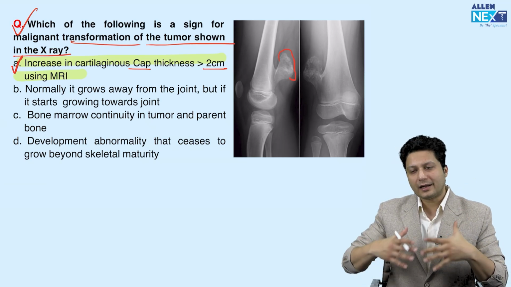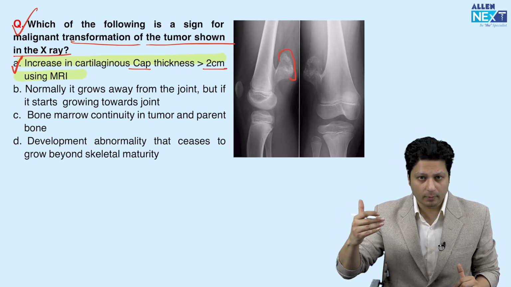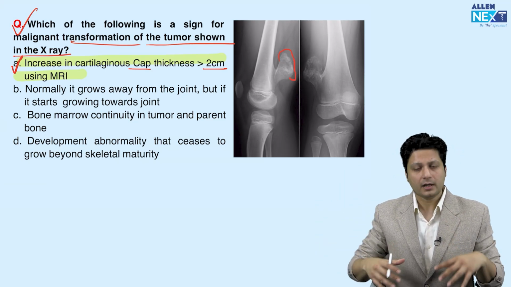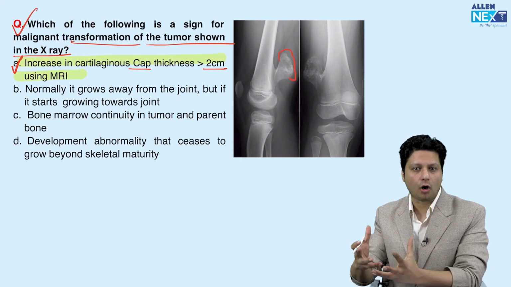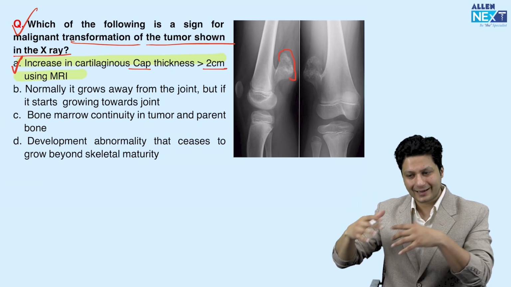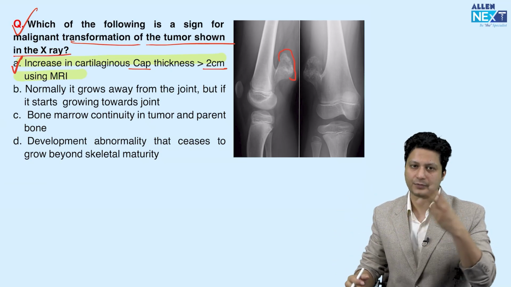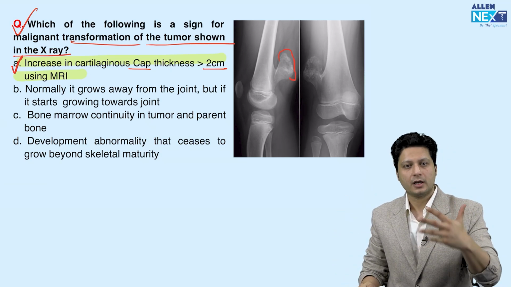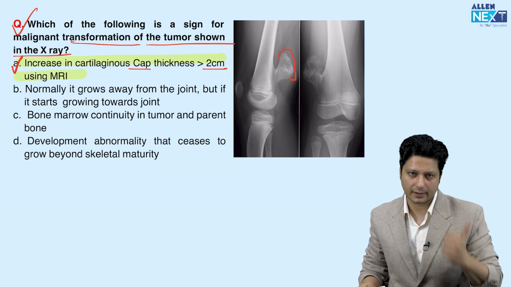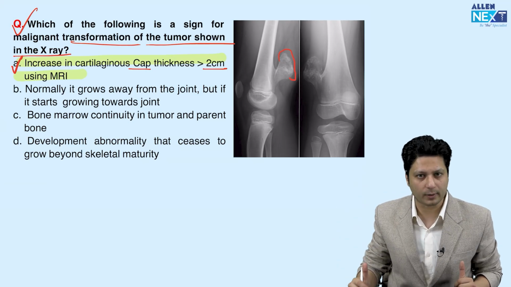Another sign is an increase in size of the tumor beyond skeletal maturity. If there is increase in the calcification of the tumor, a pre-existent tumor getting more and more thickly calcified, that is another sign. So these are the signs suggestive that the tumor is going into malignancy, or turning into a malignant tumor.